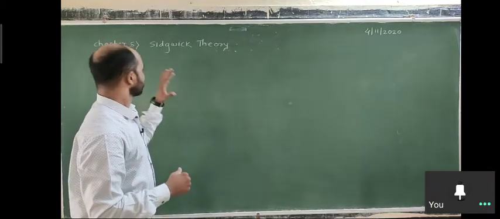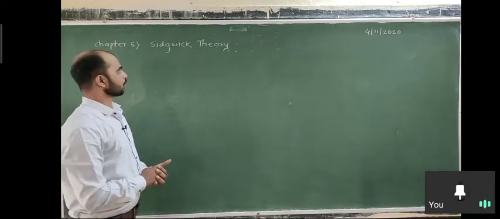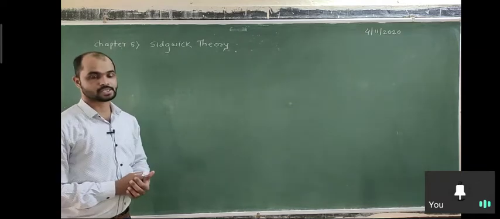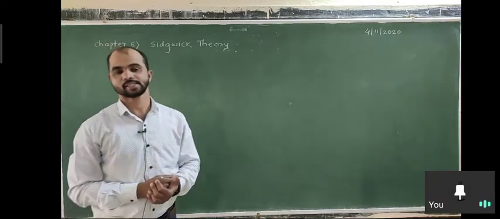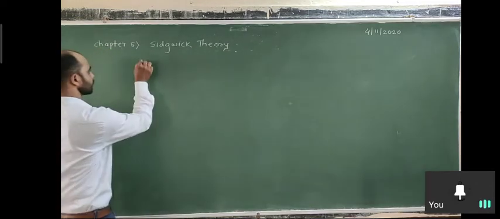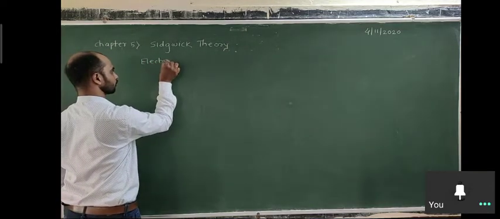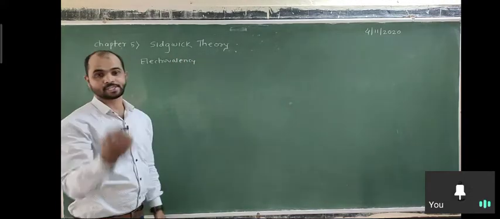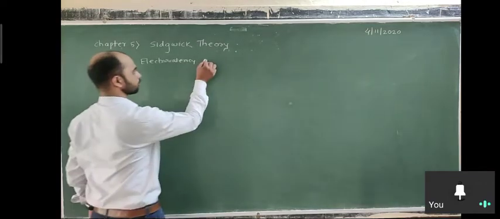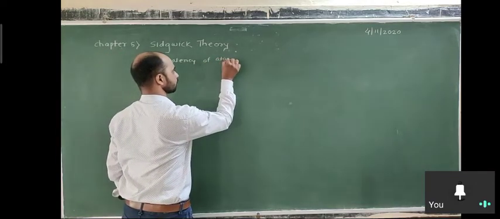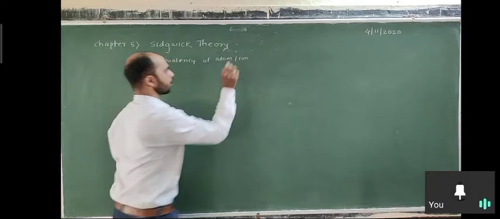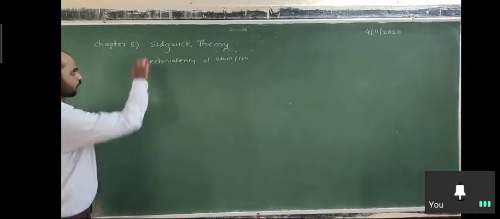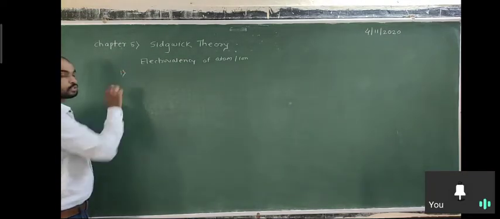In the Sidgwick model, Sidgwick is the scientist who proposed the theory, and it is called the electrovalency theory. It is the interpretation of the electrovalency of a metal atom or ion. Basically, the Sidgwick theory is based on two important points.